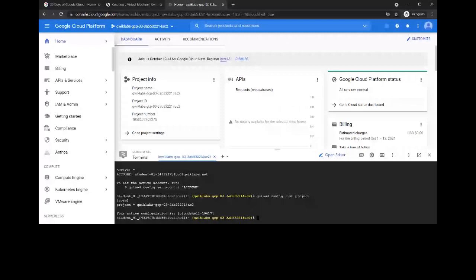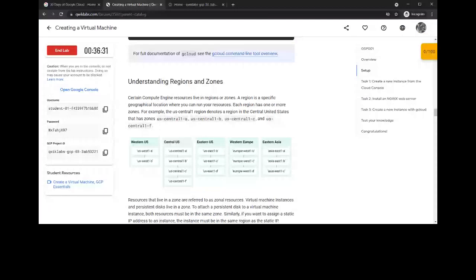So after this, what are these regions and zones? As you can see here, there are five regions: Western US, Central US, Eastern US, Eastern Asia and Western Europe.